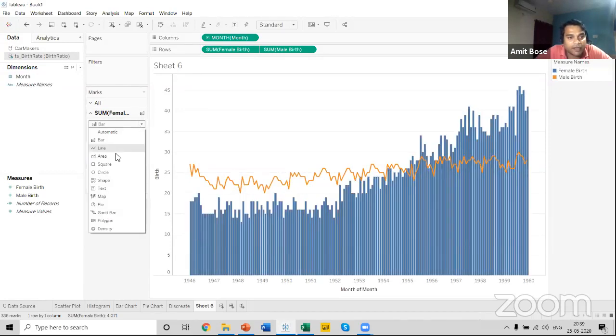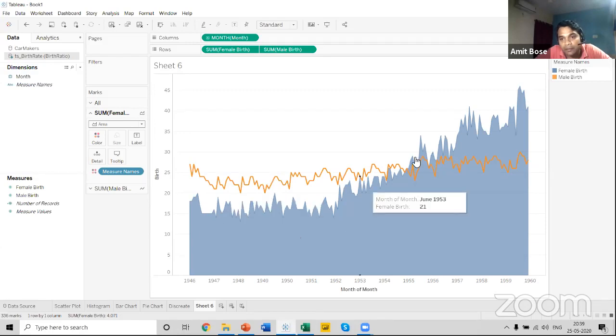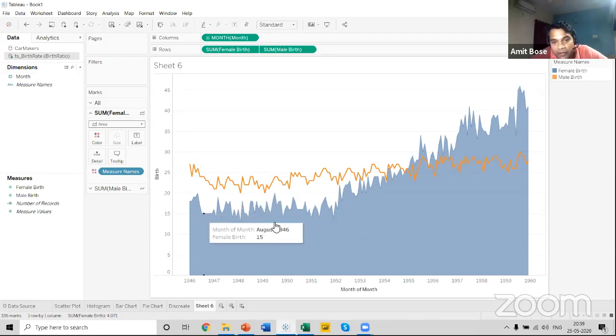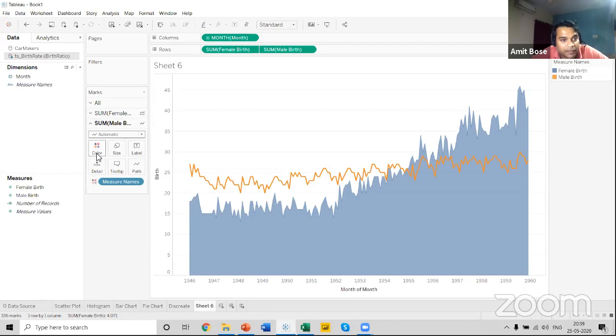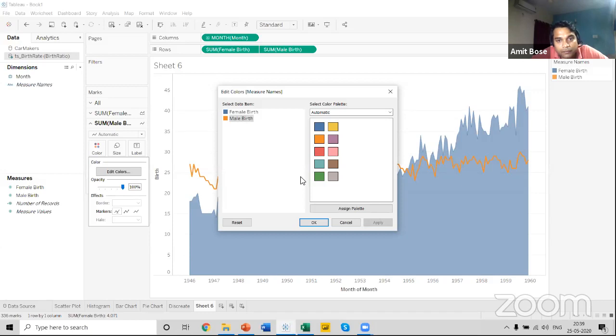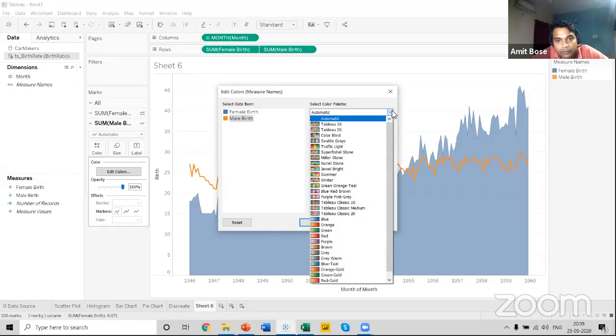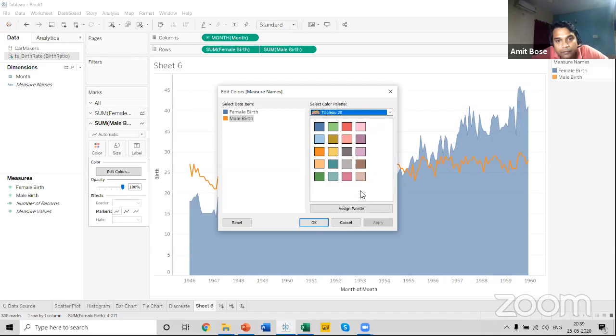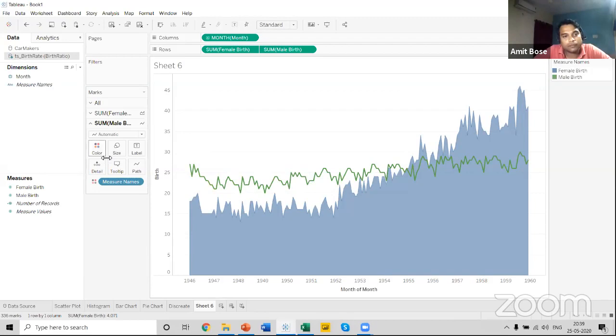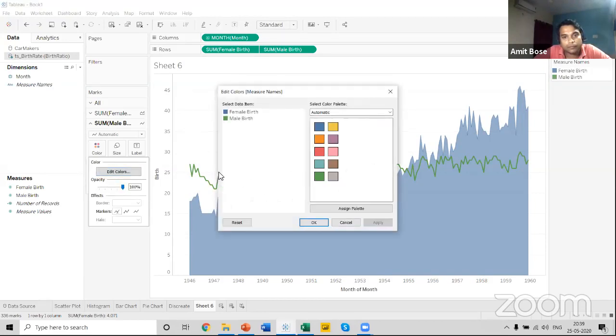I can also select some different graph, like an area chart. So you can see it's more insightful in order to check the trend of the female birth rate and the male birth rate. You can change the color of the male birth rate as per your convenience. Yeah, I guess this looks good.